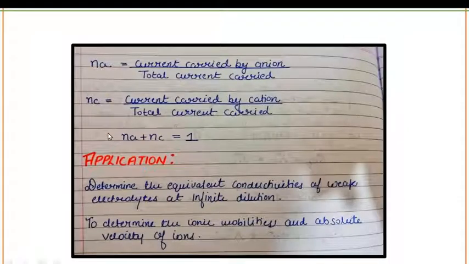Now the applications of Kohlrausch's law. Kohlrausch's law will help you to determine the equivalent conductivities of weak electrolytes at infinite dilution. And the second application is to determine the ionic mobilities and absolute velocity of ions. So this was all about Kohlrausch's law.